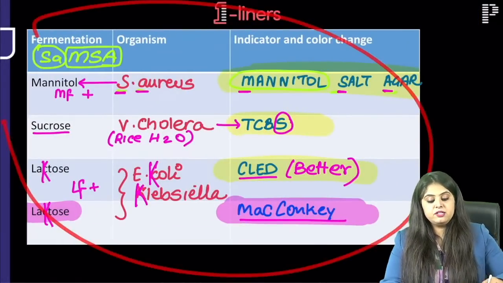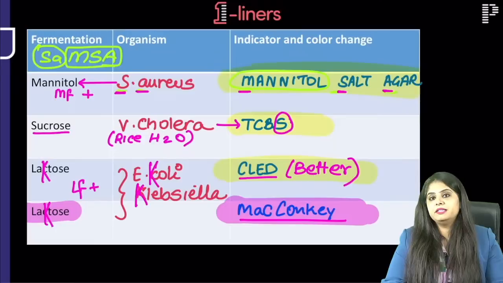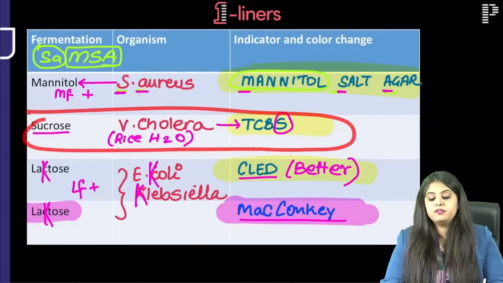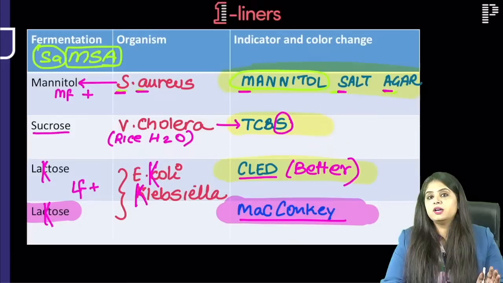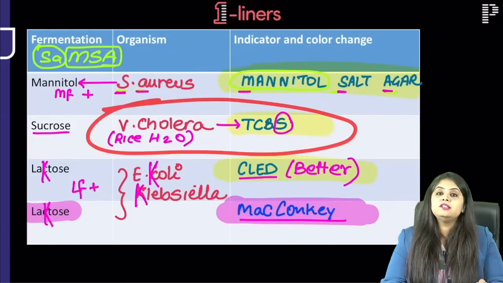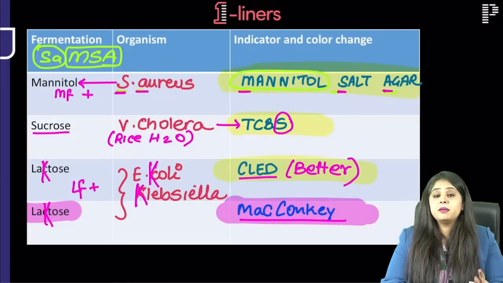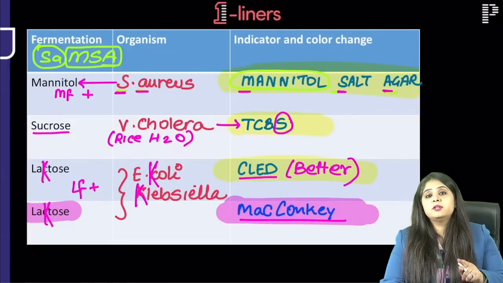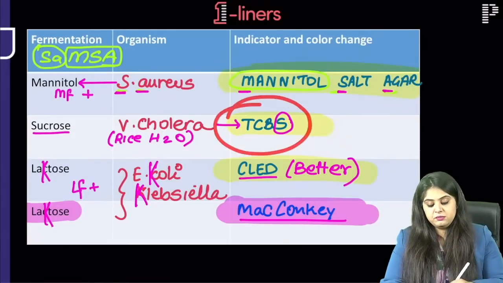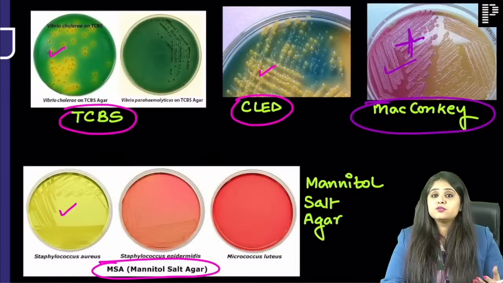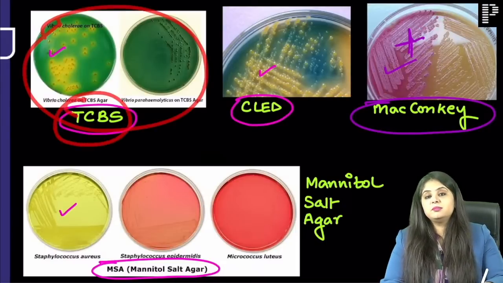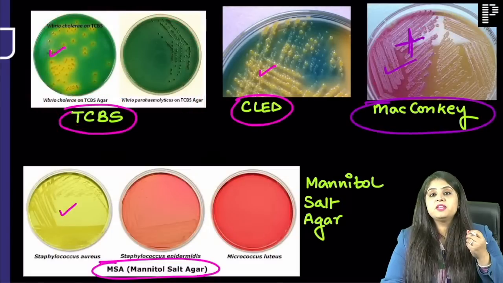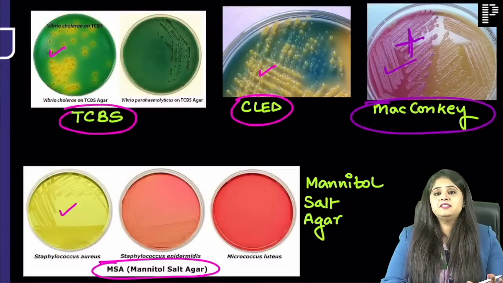Out of all these fermentations, any one I feel would come in the exam. If the gut feeling goes well, then something to do with Vibrio cholerae has to come, rice water stool. So maybe they will put that up. By the way, in January last year also TCBS came in the very first paper 1, first set. For many students the first or second question was this TCBS only. First set, first question. Students who had just seen all these YouTube sessions had their first kickstart, because as soon as they saw this, they said, oh, this is TCBS, this is Vibrio cholerae. And once you get the kickstart, in the exam it goes well.